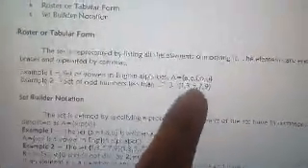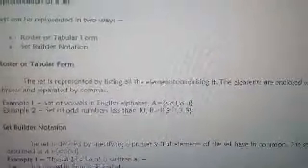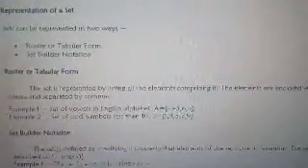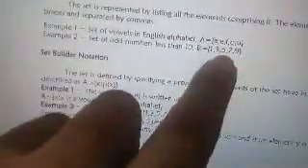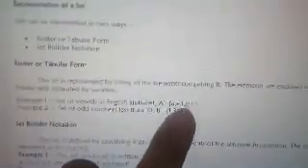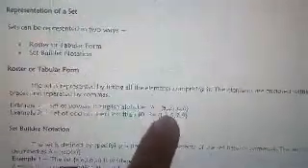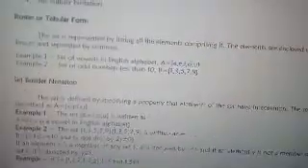Example number 2, set of odd numbers less than 10. So what are the odd numbers less than 10? You have 1, 3, 5, 7, and 9. Suppose this is your set B. So you list them one by one. That is the roster method. Unlike with your set builder notation.